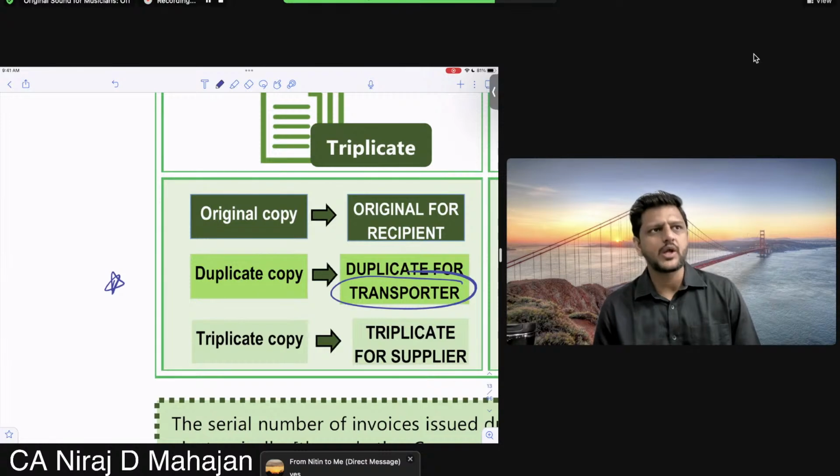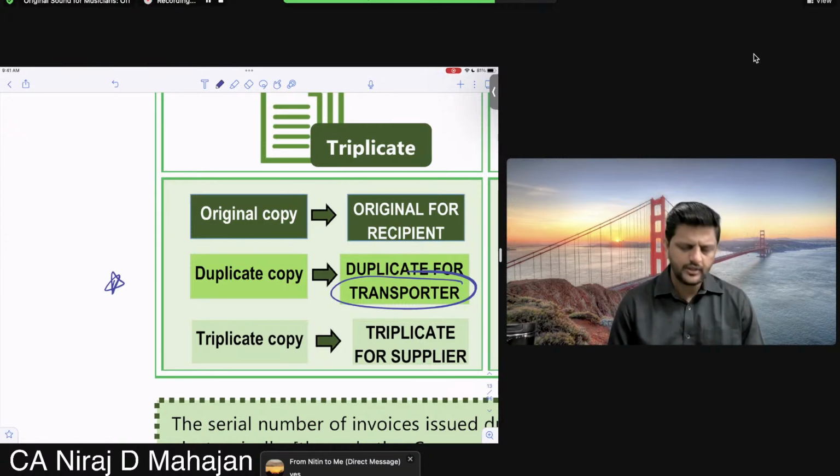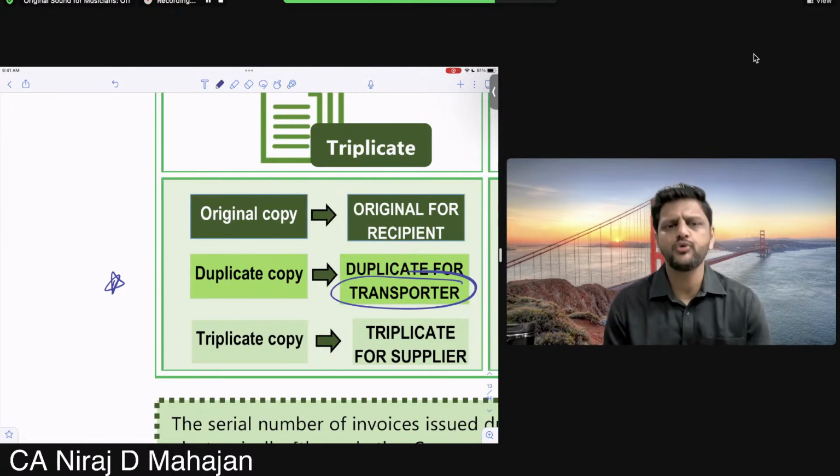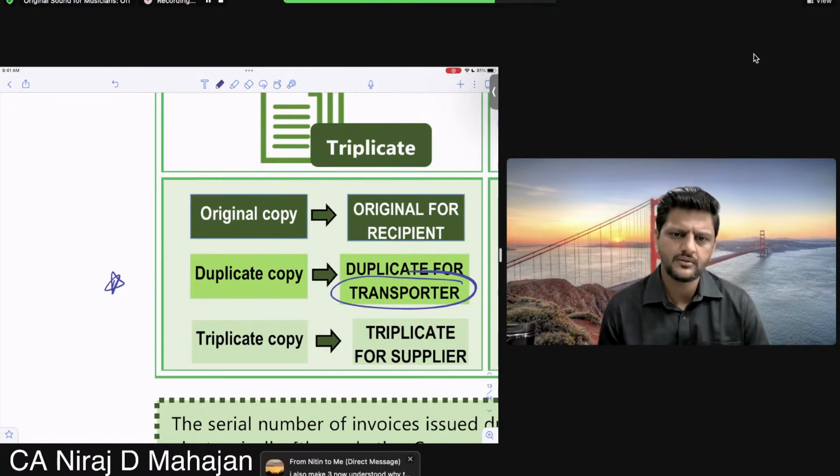Now the transporter needs it because he is taking somebody's goods, so whenever he's stopped and checked, and asked whose goods these are, he has a proof to show. He is the seller, he is the buyer, and I'm taking from this to this.